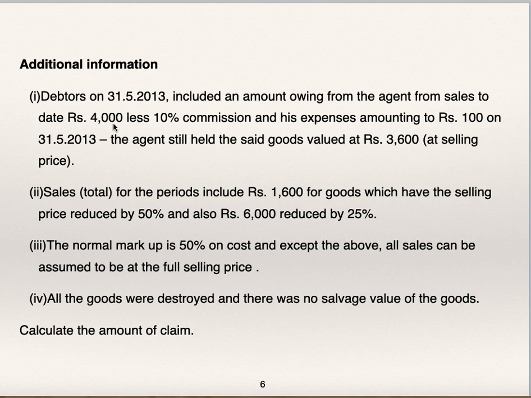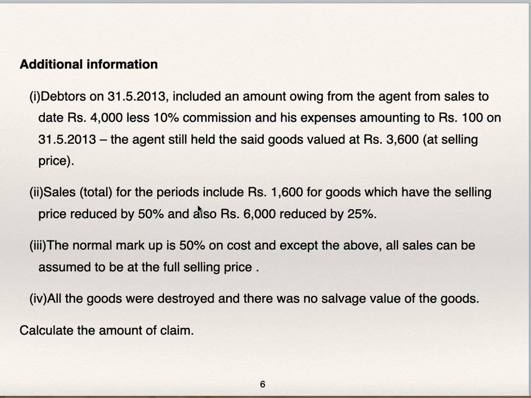So 4,000 minus 10% of 4,000, which is 400, minus 100 is due from the agent, which is included in the closing debtors balance, and the agent still has goods worth rupees 3,600 at selling price with him. This is the closing stock with agent at selling price.